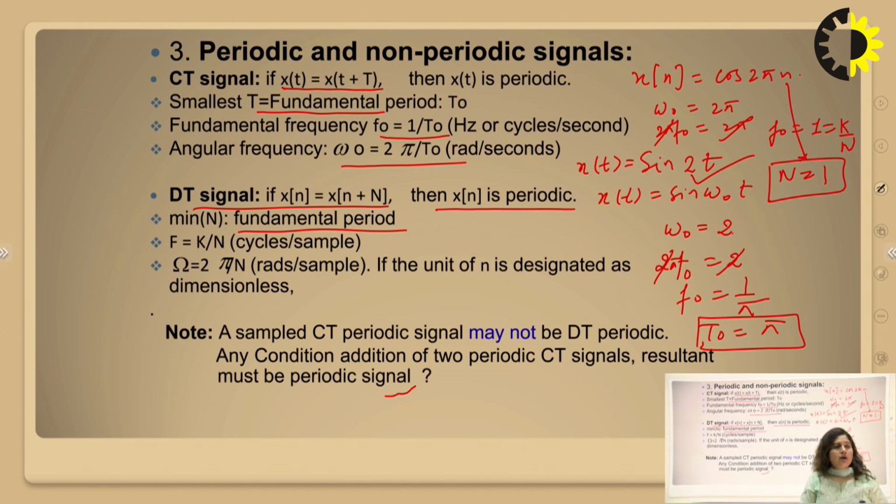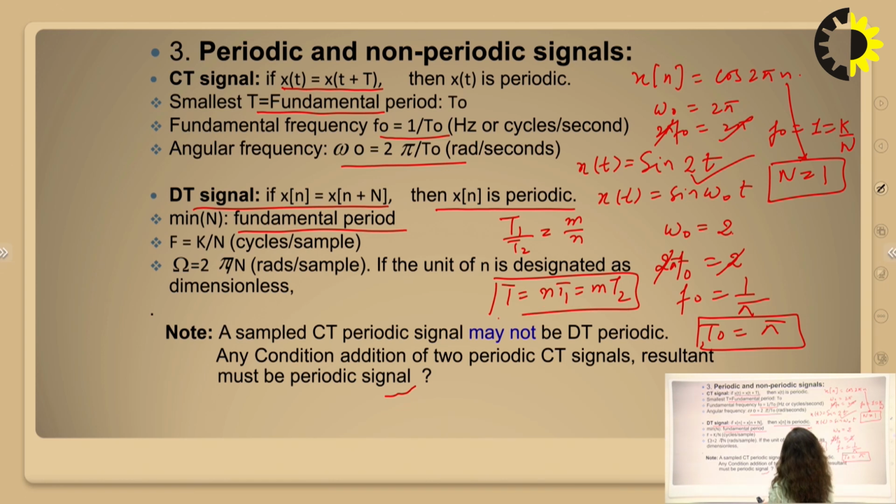We can also find the fundamental period of the sum of signals by taking T1 by T2 equivalent to the ratio of the two signals, which is m by n, and with this T is equivalent to n into T1 or m into T2. We can use these formulas for a combination of the sum of two signals, which is going to be periodic, and we will find the fundamental period.